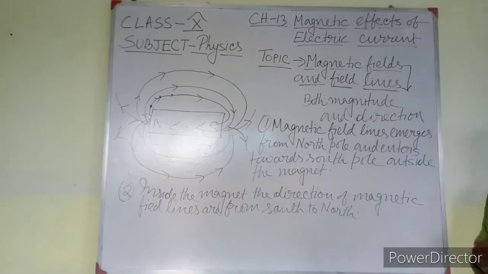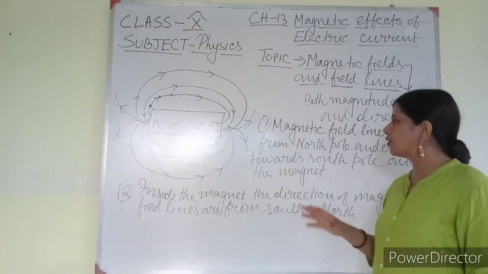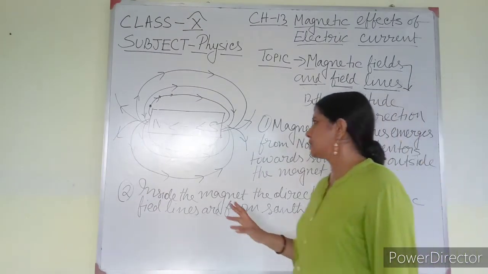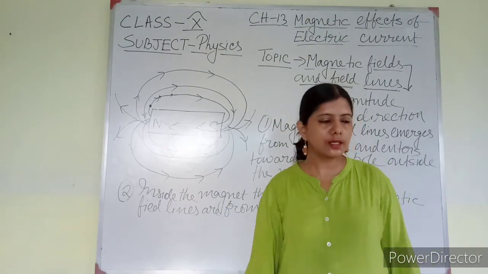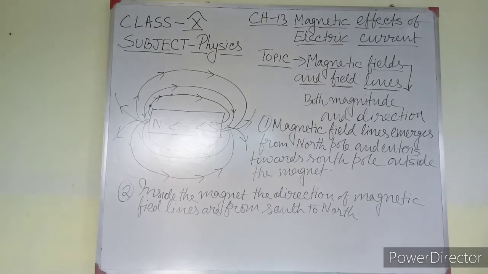Now the third one is that magnetic lines of force are closed curves. In the figure you can find these as half circles, but actually they are not half circles. They are closed curves.